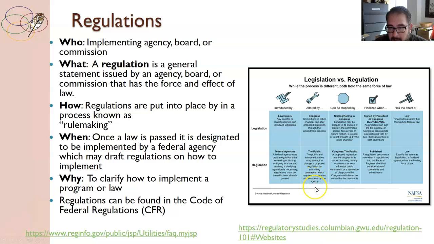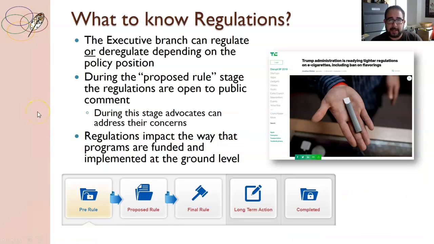The public can attempt to change a proposed regulation, and that's when it's open for public comment. As an advocate, you have an opportunity to comment on some of these regulations if you think it impacts your constituents or the people that you work for negatively, but you might also support something, so you can issue support for a regulation as well. The executive branch can regulate or deregulate depending on the policy position. During the proposed rule stage, you can comment on the regulations, and that's a time for you as an advocate to address your concerns.